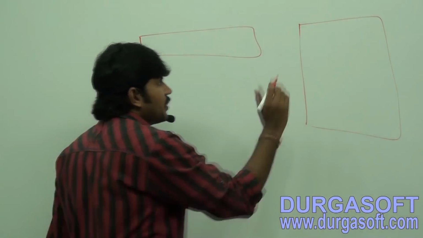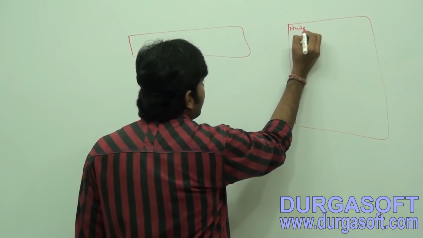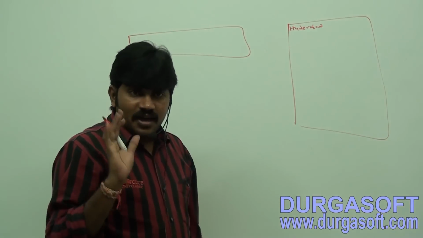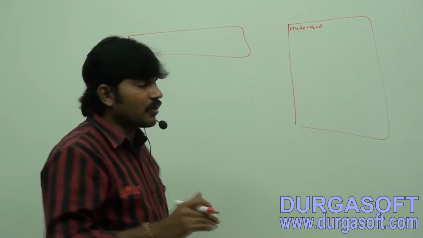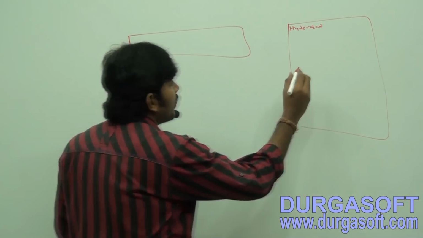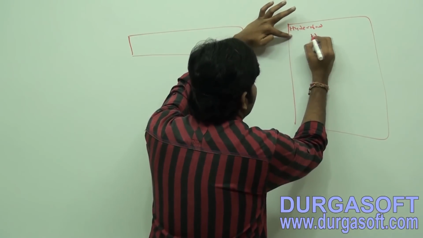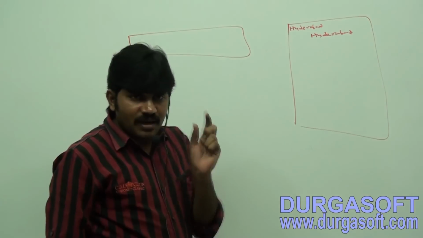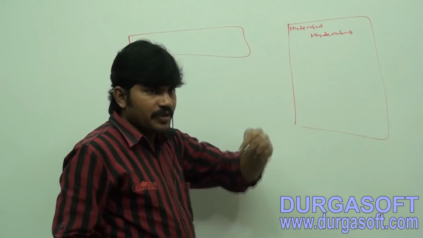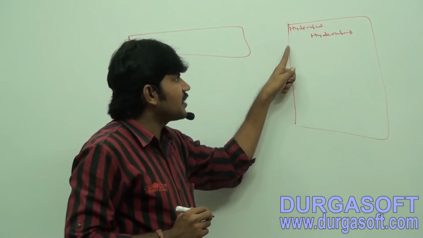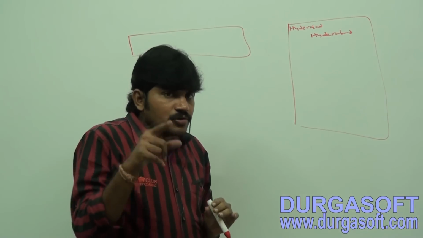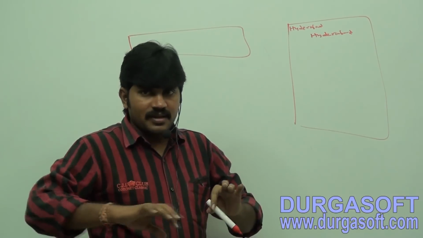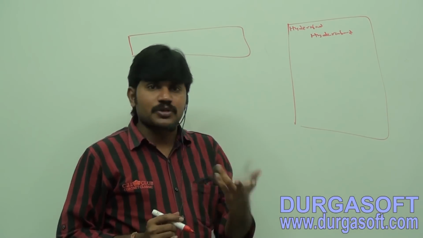Some people are going to write Hyderabad directly from the beginning. But in the same page, some people may give some space and then write Hyderabad. It's a very common habit for most of the people.